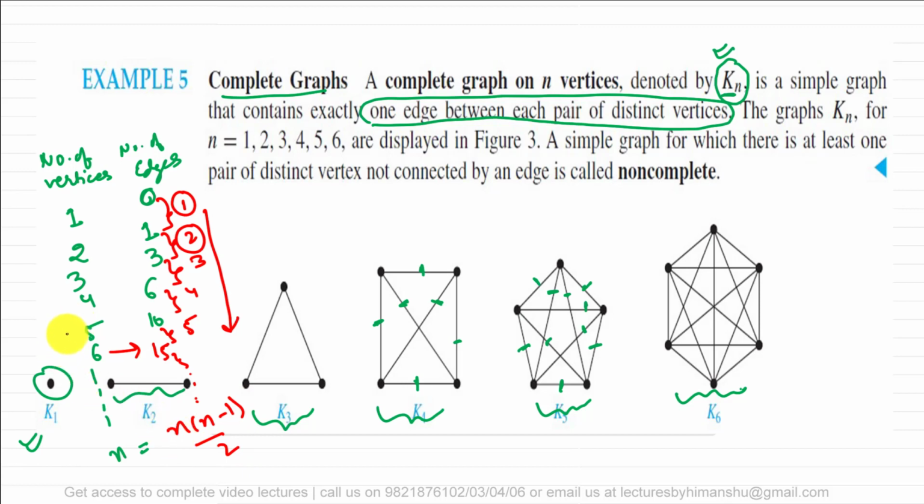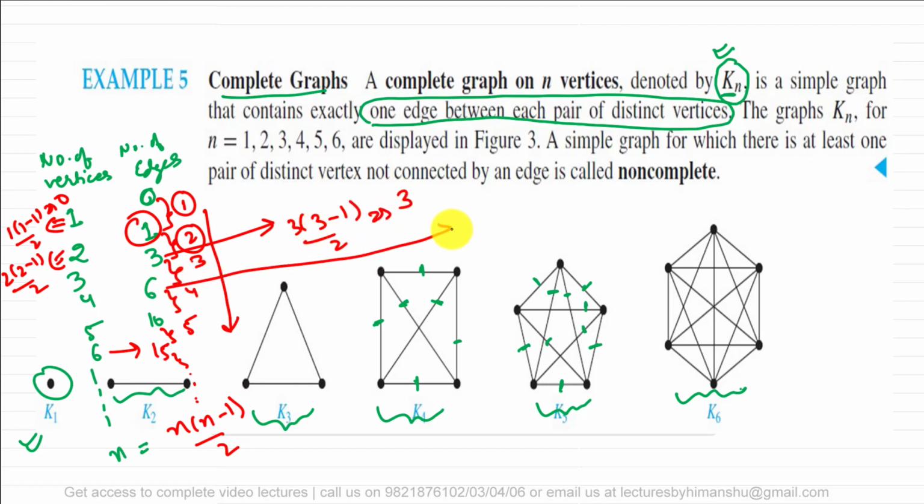Now let us prove this. If we represent this, n into n minus 1, that is 1 into 1 minus 1 divided by 2, which is equivalent to 0. For this one, it is 2 into 2 minus 1 divided by 2, which is 1. For this case, it is 3 into 3 minus 1 divided by 2, which is 3. For this case, it is 4 into 4 minus 1 divided by 2, which is 6, right? So if we have a total of n vertices in a complete graph, the number of edges should be n into n minus 1 divided by 2. That is the complete graph that we studied.